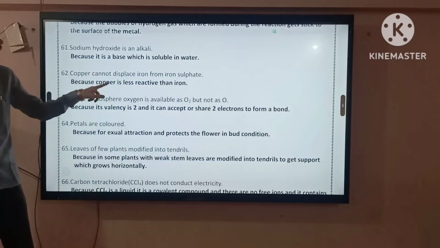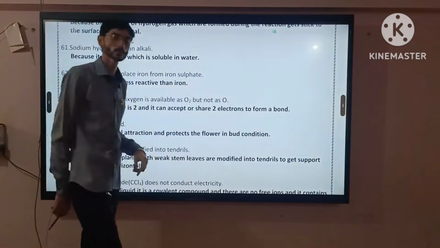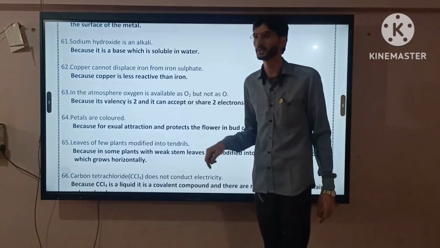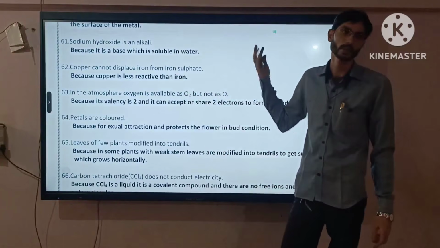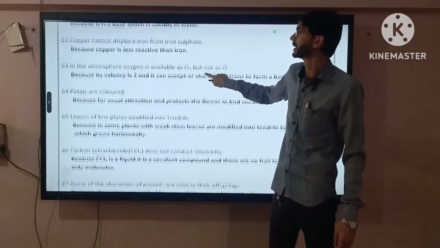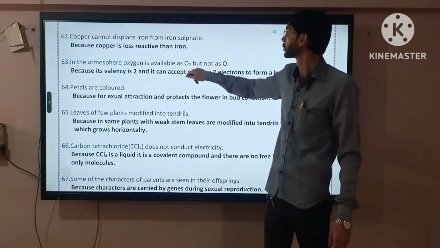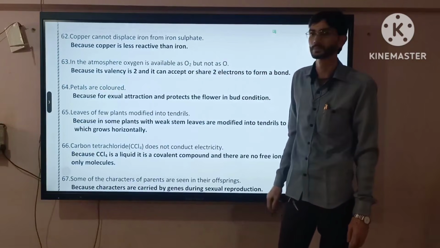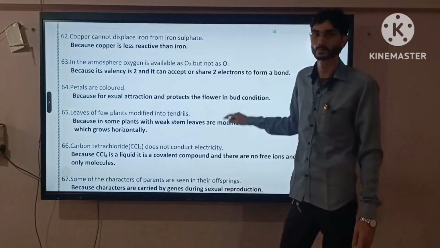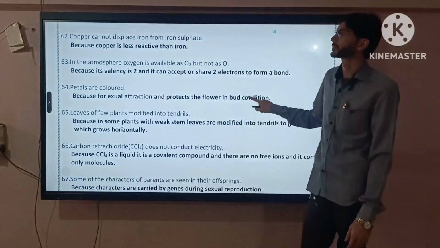Copper cannot displace iron, but iron can displace. Displacement reaction always goes from less reactive to more reactive. To see this, what should you do? Look at the reactivity series once. In the atmosphere, oxygen is available as a molecule, because it will exist to accept or share electrons.